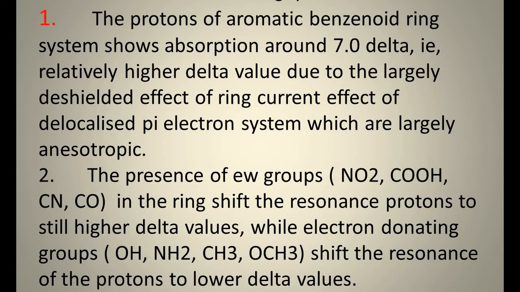That is the situation in the case of the aromatic ring system. The chemical shift is about 7 delta from the TMS signal.